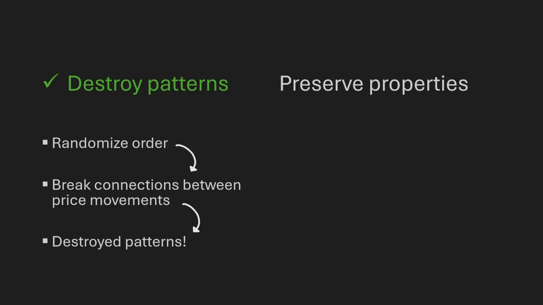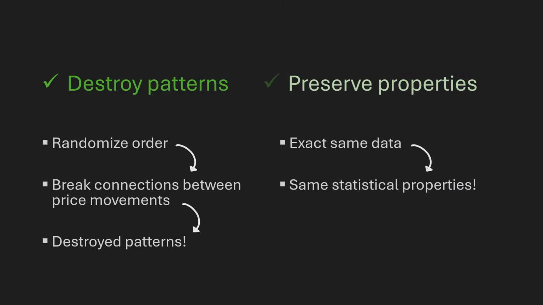But what about preserving the statistical properties? Well, this one's even easier to prove. All we did was change the order of the data, so the actual data is still the exact same. And if the data is the same, that means that the statistical properties are also the exact same. So the only difference between the real and permuted data is that the real patterns were replaced by fake ones.